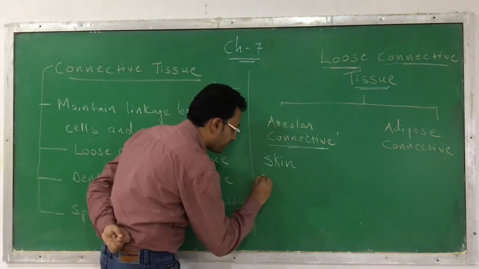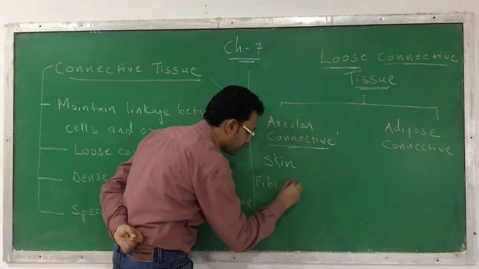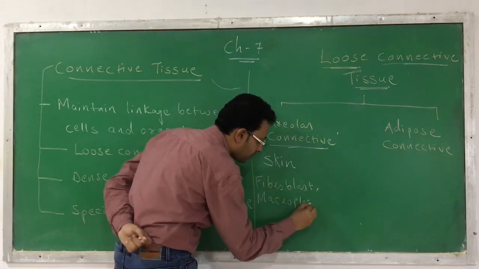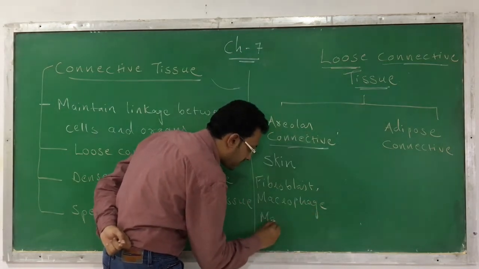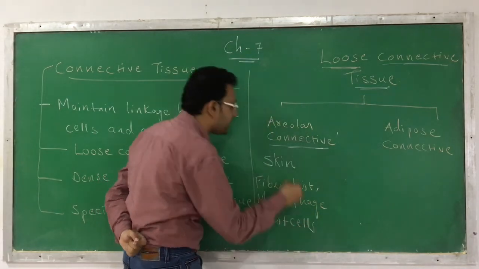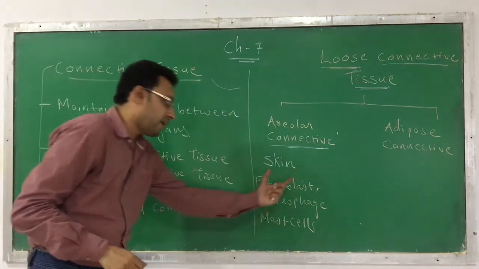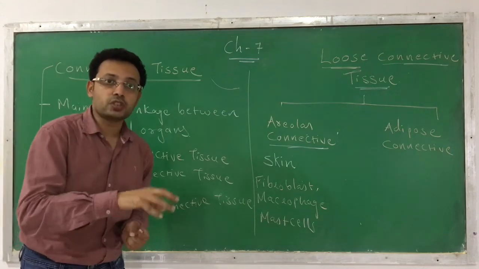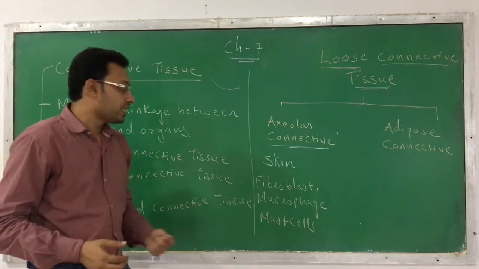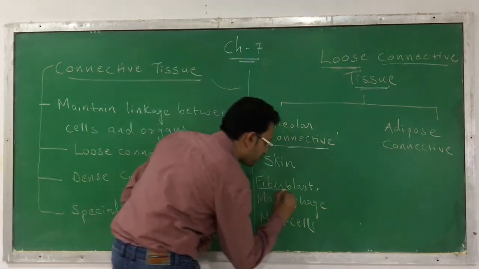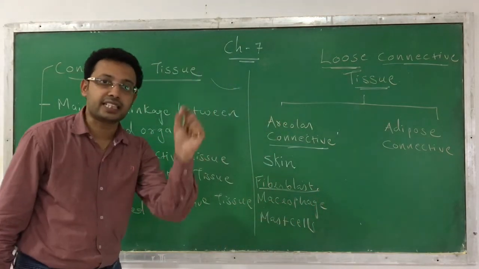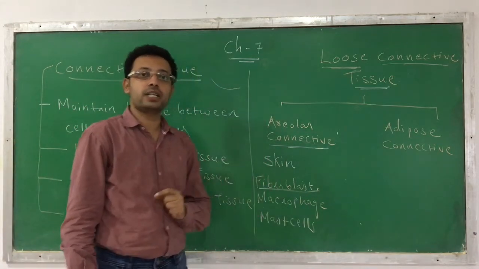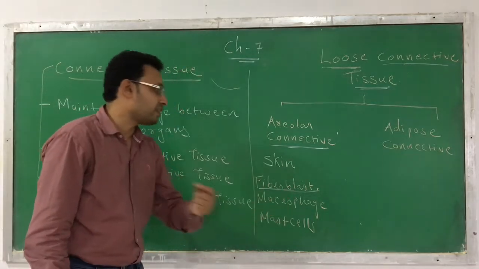Here you can find the fibroblast, second the macrophage, and third the mast cell. These three varieties of cells you can find in areolar connective tissue. Now you also know that a cell secretes the fibers. Here the cell which secretes fibers is the fibroblast. Both kinds of fiber are secreted by it, collagen fibers as well as elastin fibers. So this is the function of the fibroblast.